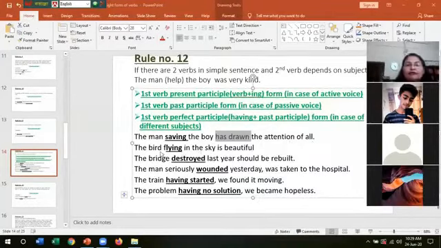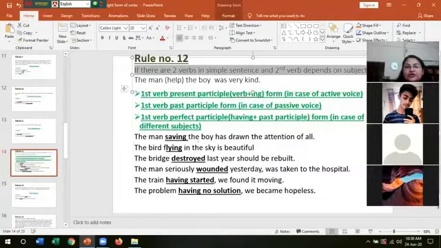Okay, I have given another example. The bird flying in the sky is very beautiful. The bird flying. Here, the sentence is in active voice, and the second verb depends on the subject. Since the subject is the bird, third person singular number, that is why there is the verb is. And as it is following our main condition, we have used ing format in the case of the first verb. The bird flying in the sky is beautiful.